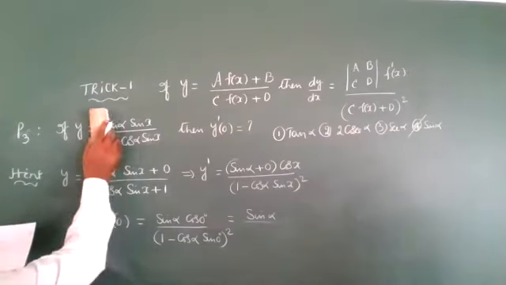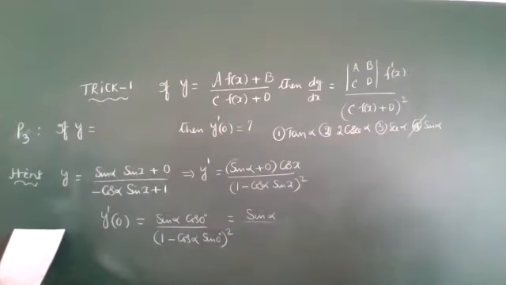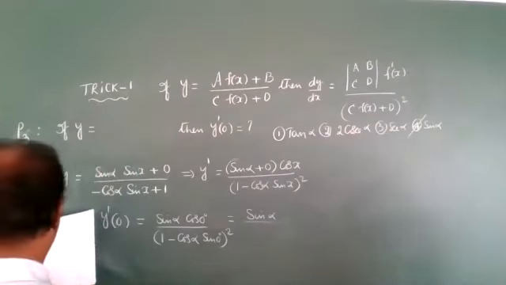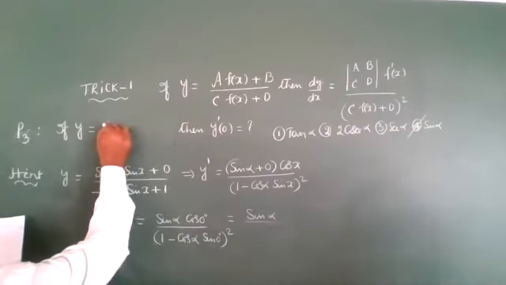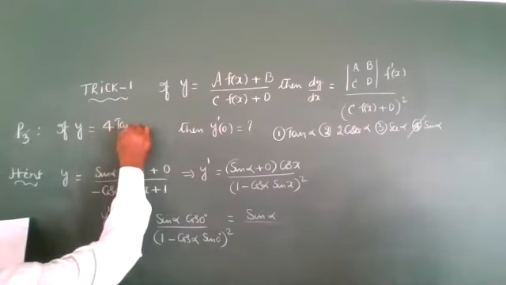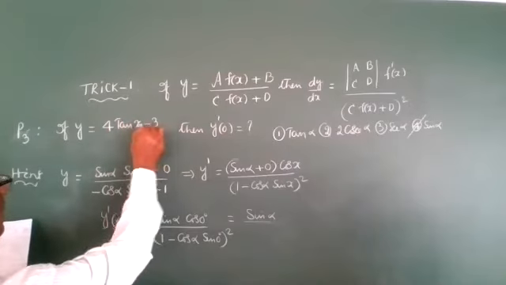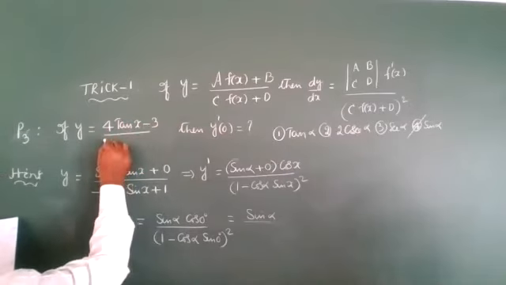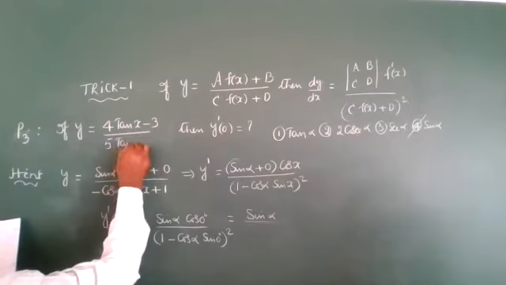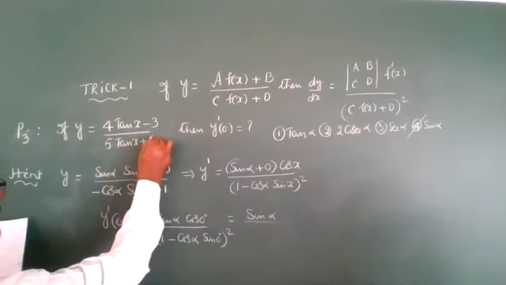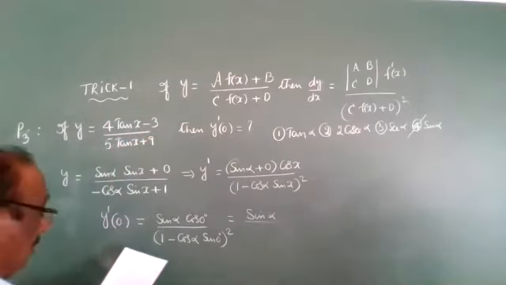Write down problem number 3. If y is equal to 4 tan x minus 3 upon 5 tan x plus 9, then y dash of 0.